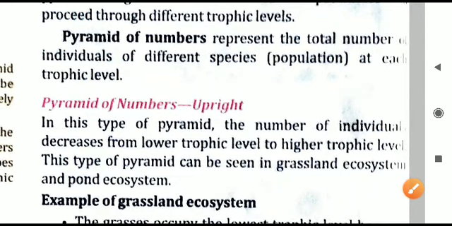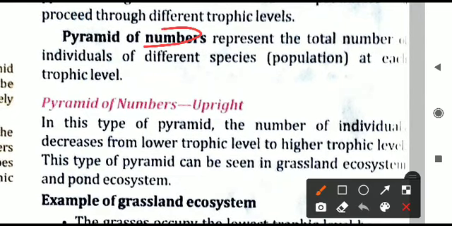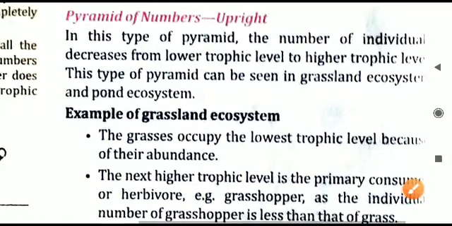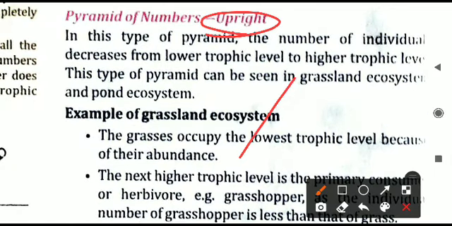We will first of all study the pyramid of numbers. As the name suggests, it shows the total number of individuals or organisms of different species present at each trophic level. So first of all, we'll see the pyramid of numbers which is upright. Upright means it will look like a normal triangle.